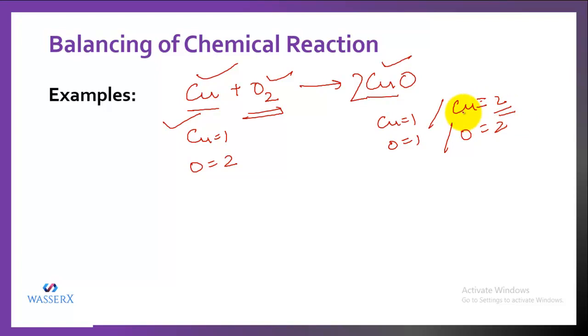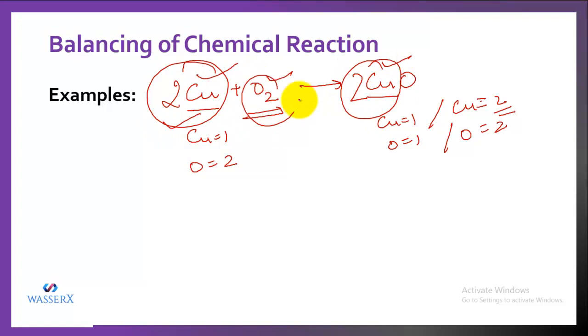So we need to balance copper. We don't have to put anything here. We'll just put 2 on this side, and now this equation becomes balanced. You can see that 2 copper on the left hand side, 2 copper on the right hand side, 2 oxygen atoms, and here also 2 oxygen atoms. So likewise, you have to balance the reaction.